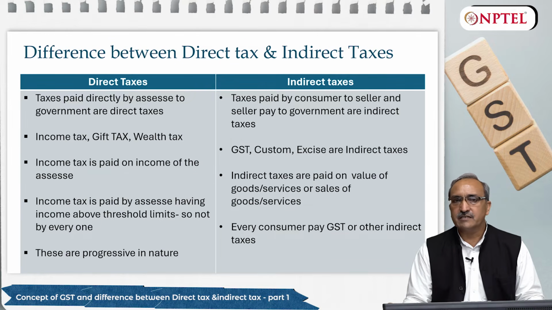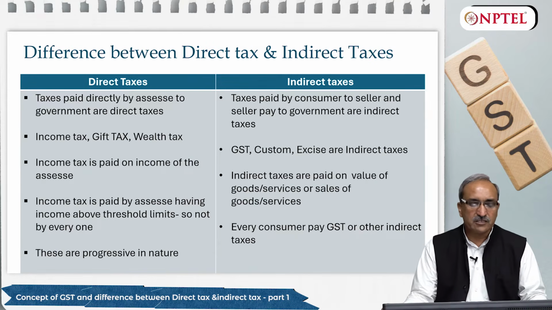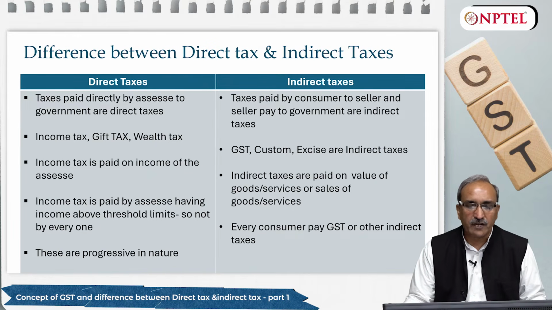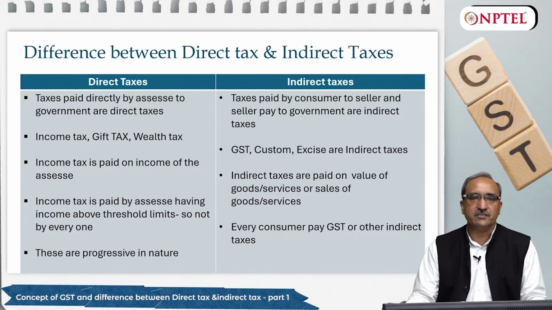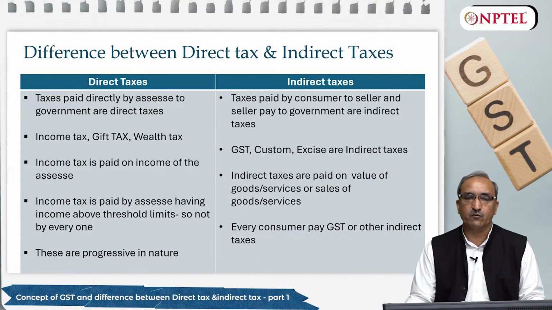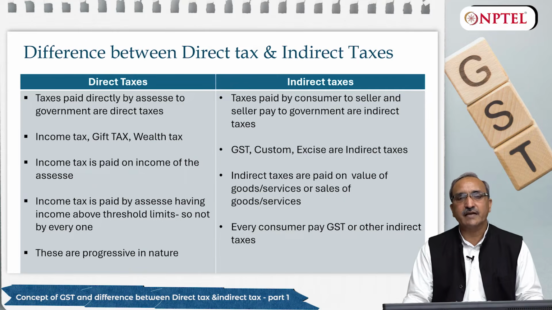So it means tax is paid by the dealer on behalf of you on a purchase of a car, indirectly to the government. That is why it is indirect tax. Further, friends, income tax is paid by an assessee having income above threshold limits. If we go by the provisions of the Income Tax Act 1961, it says if any individual has income of more than 2,50,000 rupees a year, he is supposed to pay tax. So the threshold limit in income tax is 2.5 lakhs for an individual.